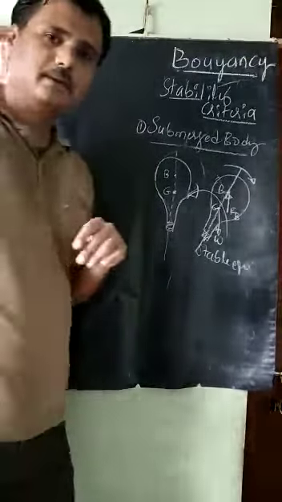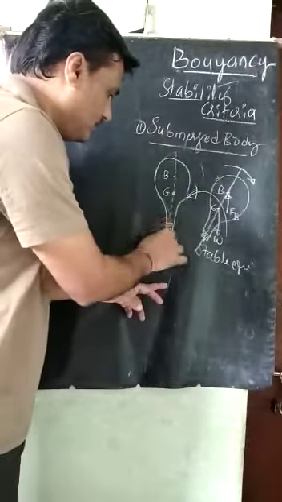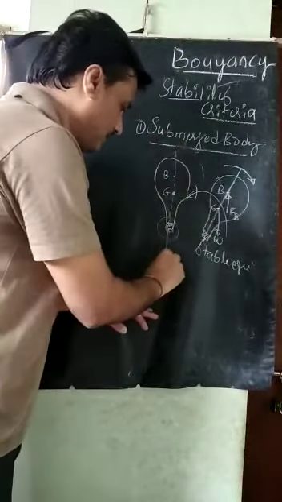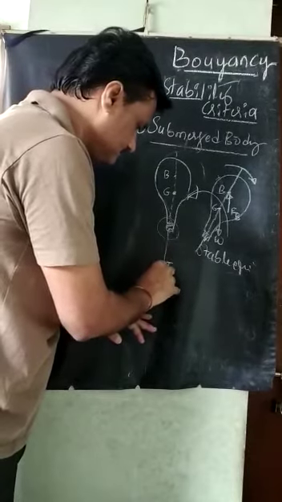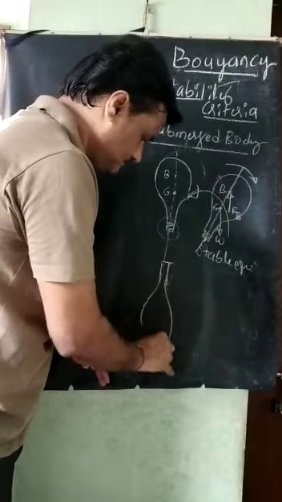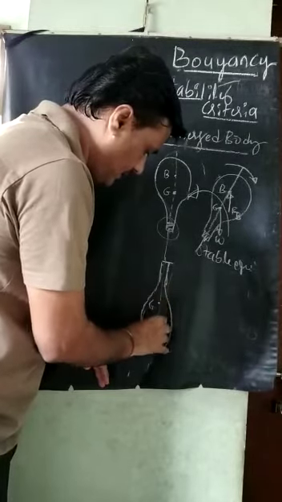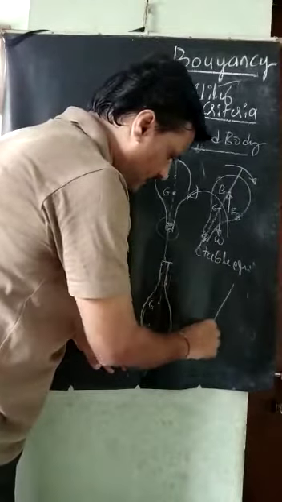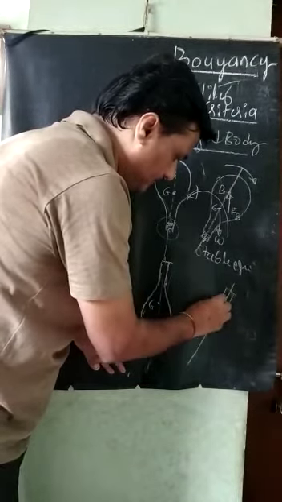Next, if I reverse this body, what happens? If I reverse this body, this portion I will take at the top, and this portion at the bottom. What happens? You see here. This is the central axis. This is the G point, and this is the B point. Next, I will give a disturbance to this. If I give a disturbance to this, what happens? See here.